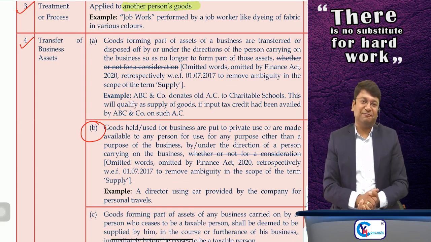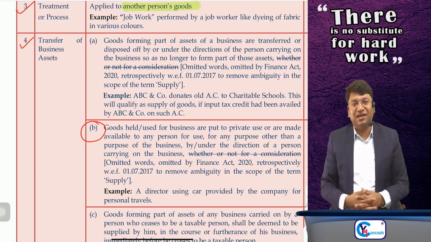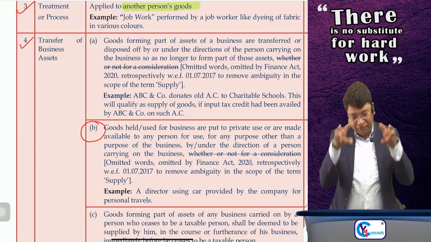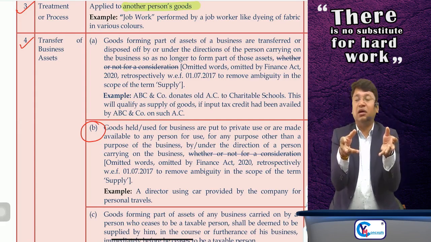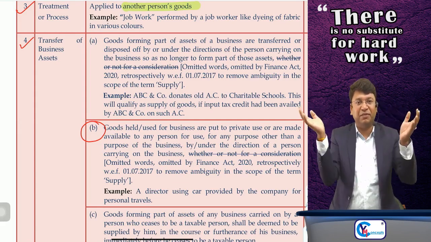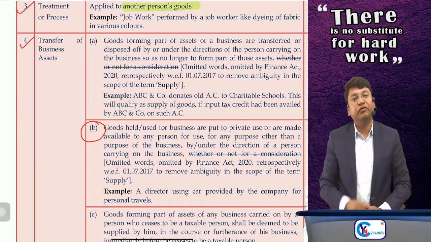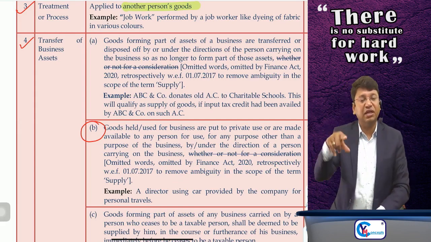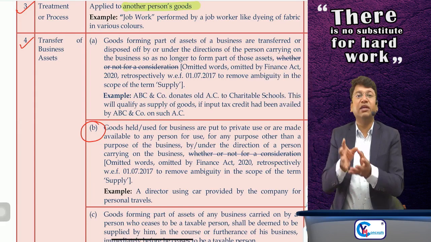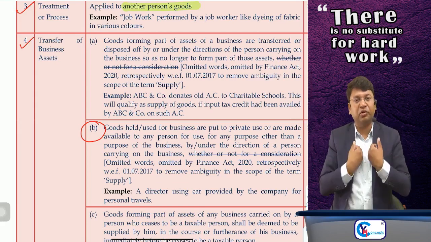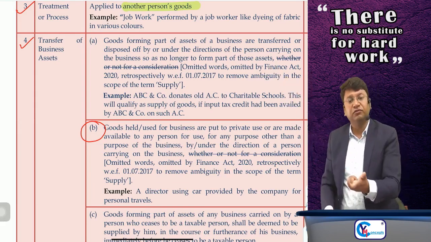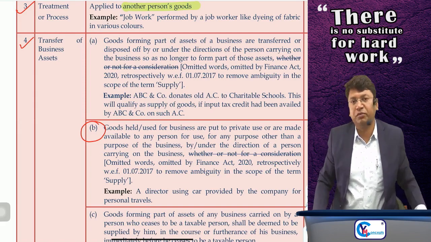Sir, suppose one machinery was used for my business purpose. I had purchased it for my business purpose, and for 10 days I have taken that machinery to my house, or any of the employees has taken that machinery, the employer has allowed him to take to his house for his personal or private use, not for business purpose.